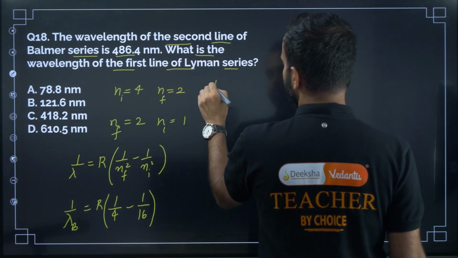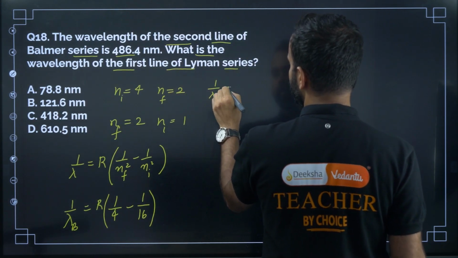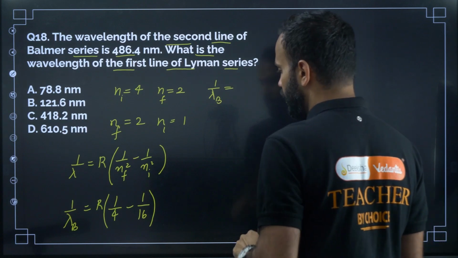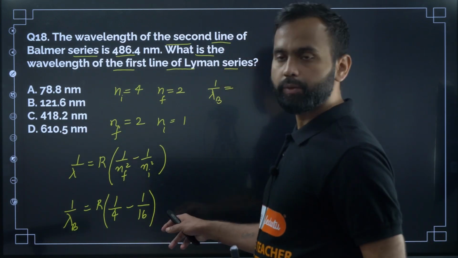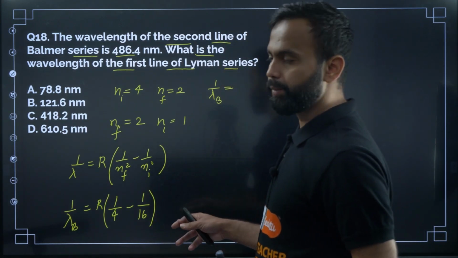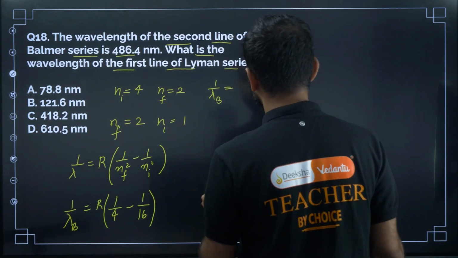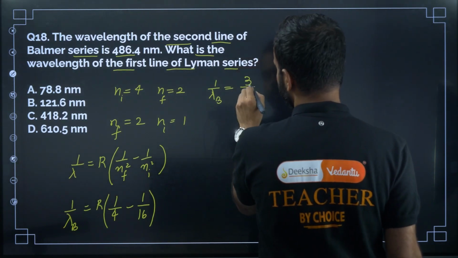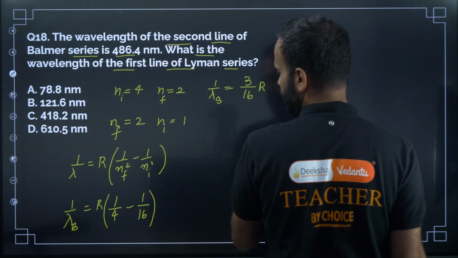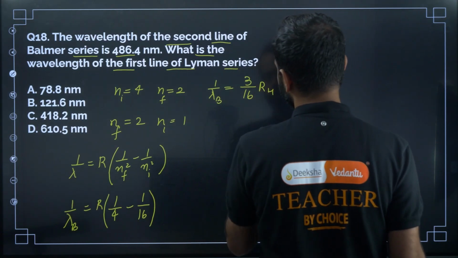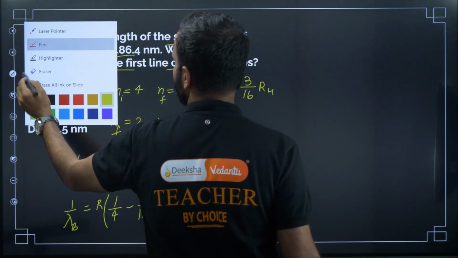Take 1 by 4 as common. So 1 minus 1 by 4 is 3 by 4. So 3 by 4 into 1 by 4 is 3 divided by 16, so 3 divided by 16 times R.